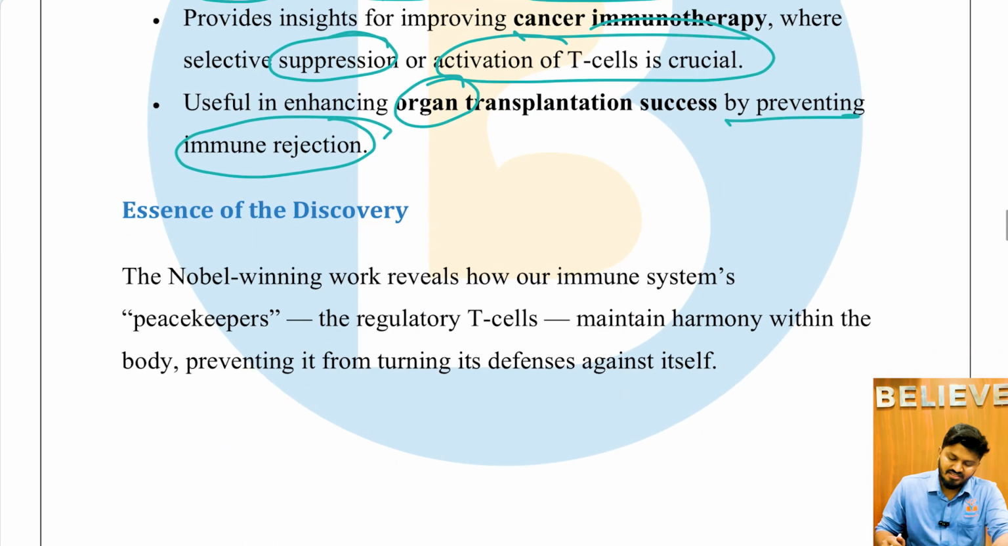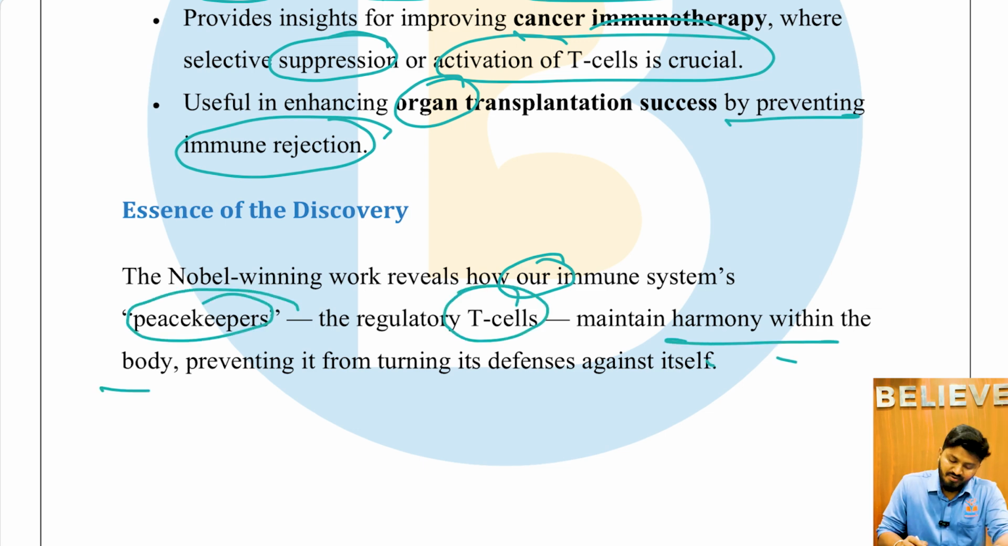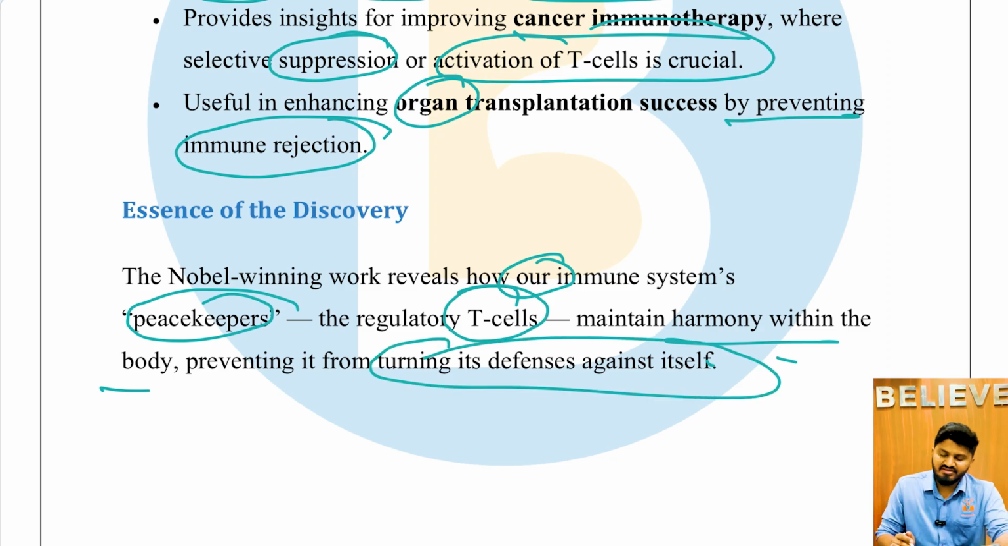So, the essence of the discovery is that this Nobel-winning work reveals how our immune system's peacekeepers, the regulatory T cells, maintain harmony within the body, preventing it from turning its defenses against itself. So, this is a very significant discovery as well.